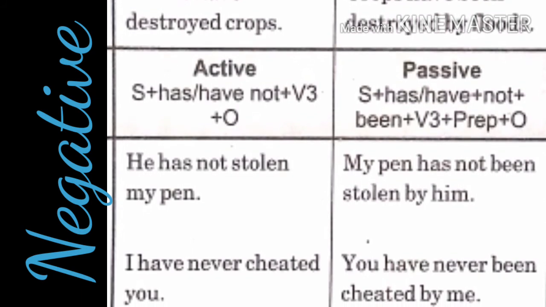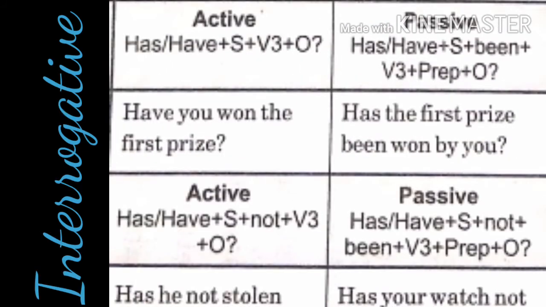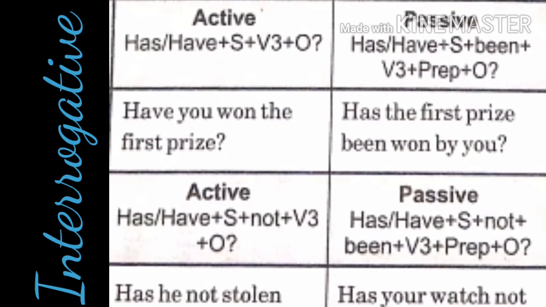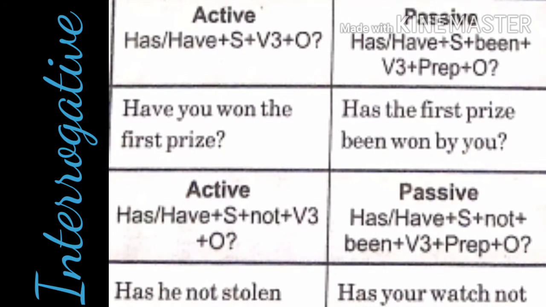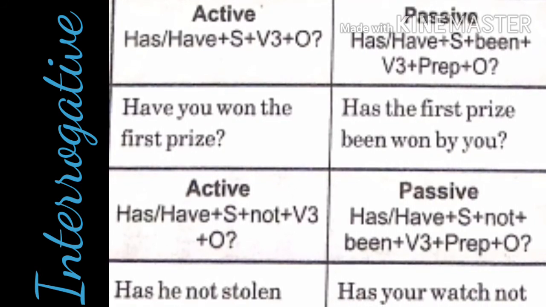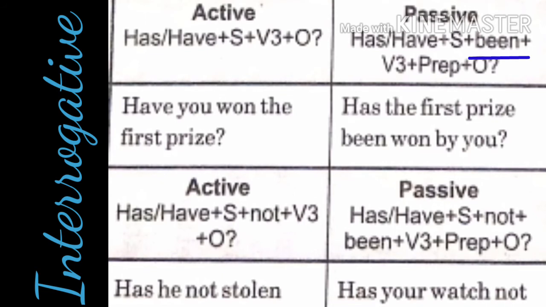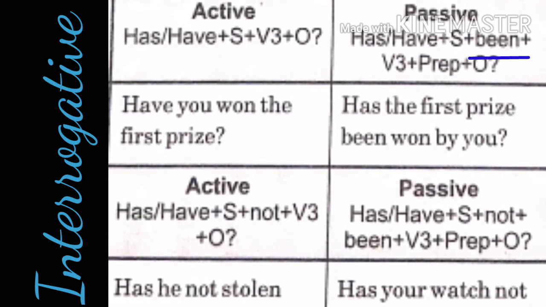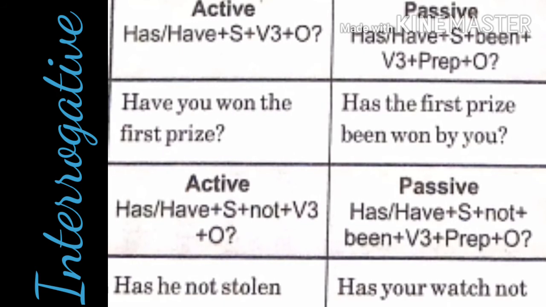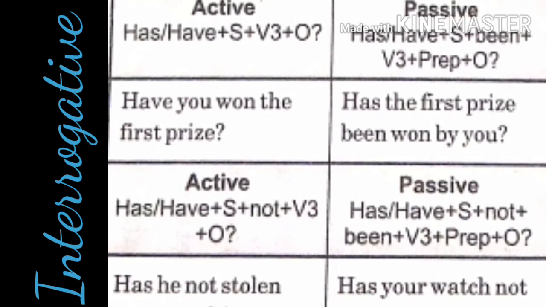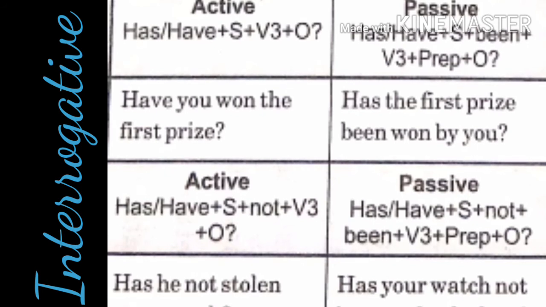In case of interrogative sentences, we use the question word has or have. And then we place the subject, then been, followed by third form of the verb, preposition and object. Example, have you won the prize? Question mark. Now what will we use first? We are using here has. Has the first prize, because the prize is singular.